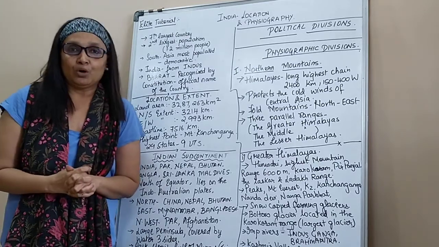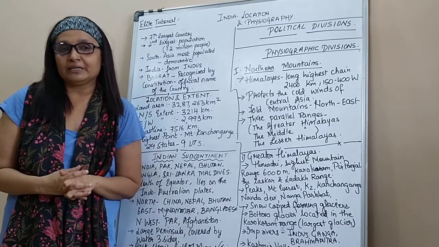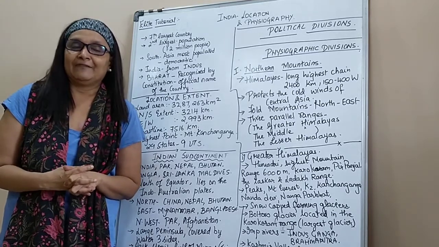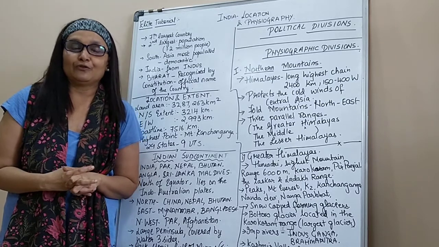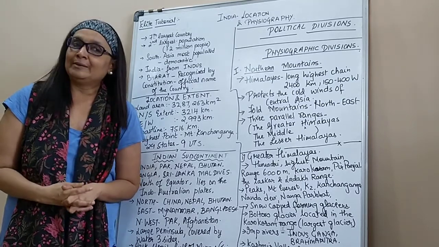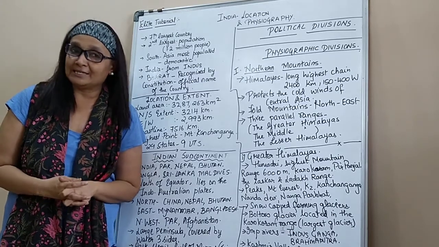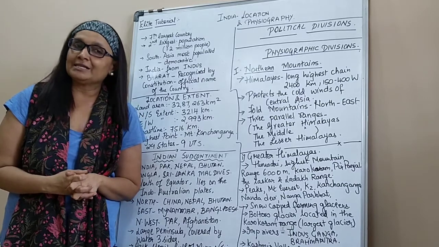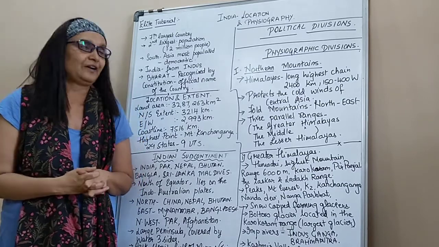We are also called the largest democratic country in the world. We have a constitution with 400 plus articles and about 12 schedules, which makes India the largest democratic country in the world. The biggest democratic country by the size of the economy is the USA.